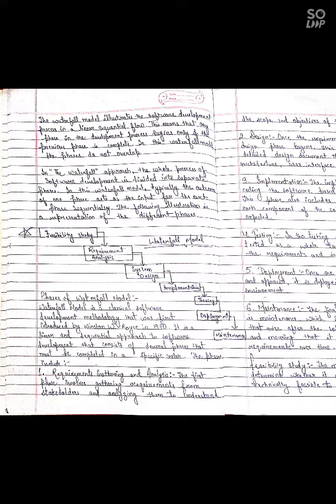In the waterfall approach, the whole process of software development is divided into separate phases. In this waterfall model, typically the outcome of one phase acts as the input for the next phase sequentially. The following illustration is a representation of the different phases. Waterfall model has many different phases like requirement analysis, system design, implementation, testing, deployment, and maintenance. These are the phases of waterfall model.